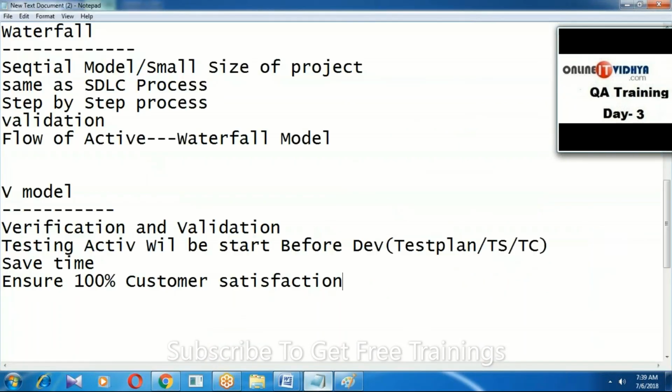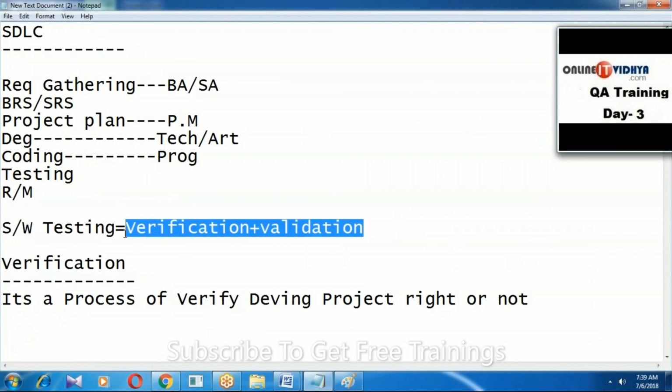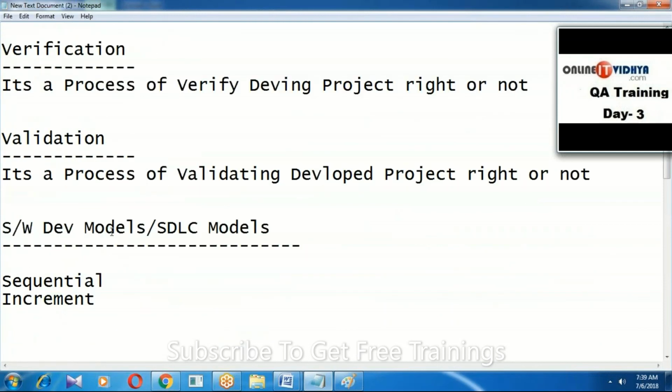So guys, today we discussed the topic: what is software testing. It is a process of verification and validation. What is verification, what is validation? Verification is checking whether the project is being developed right or not. Validation is checking whether the developed product is right or not.